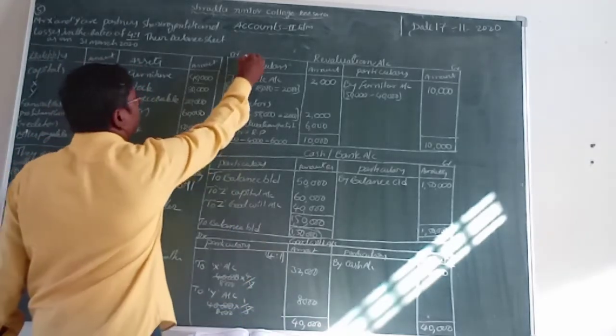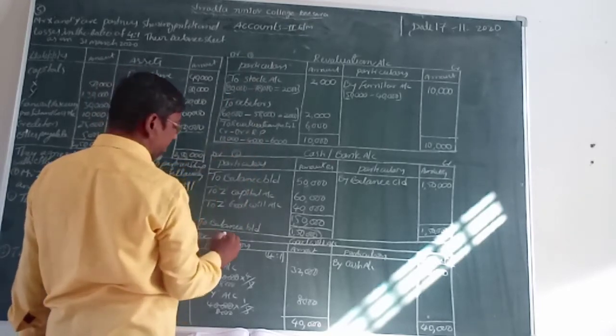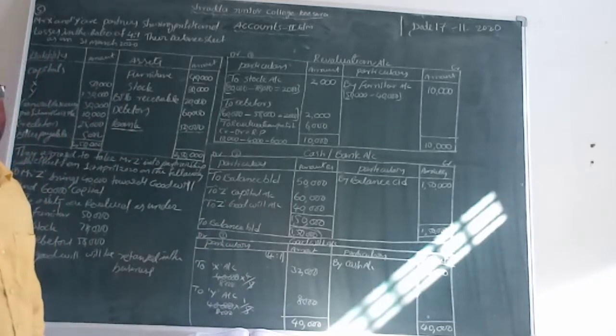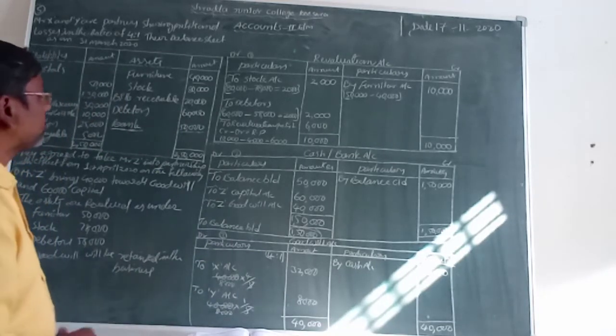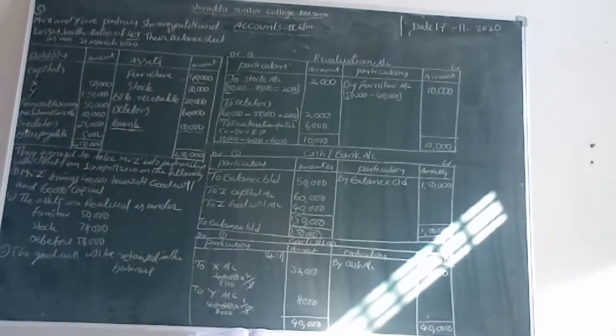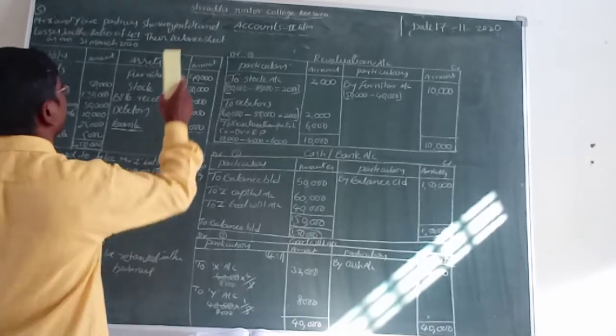The first is the revaluation account, the second is the cash or bank account, and the third is the goodwill account. Now we are going to take the partners' capital account. Let us see.